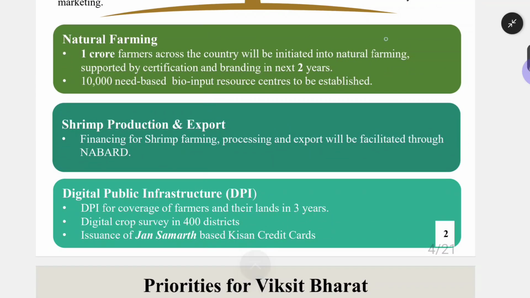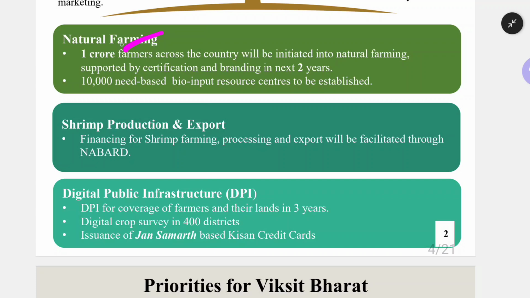The Government of India is also giving importance to natural farming. Natural farming is the kind of farming where you just sow the seeds in an open area and leave it to the mercy of natural factors. The seeds should adapt to the natural environment of that area and grow. You don't use any kind of artificial inputs in the farmland. That is called natural farming.